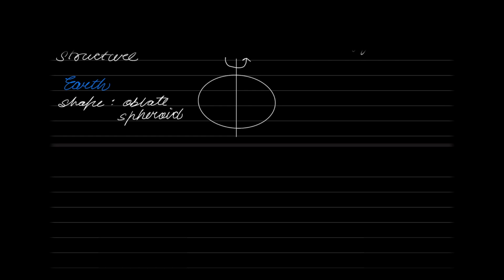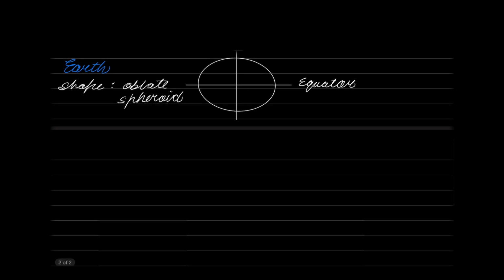It is observed that the polar diameter of the Earth is 12713.8 kilometers. And the equatorial diameter of the Earth is the polar diameter plus 42.95 kilometers. So the equatorial diameter is greater than the polar diameter by 42.95 kilometers. This is the complex geometry of the Earth. But please remember, for all calculations, what is the radius of the Earth taken as? Radius of Earth, capital R, is equal to 6370 kilometers. So these values are absolutely rubbish.